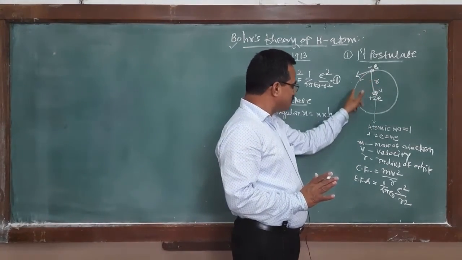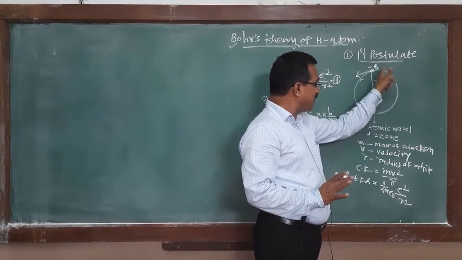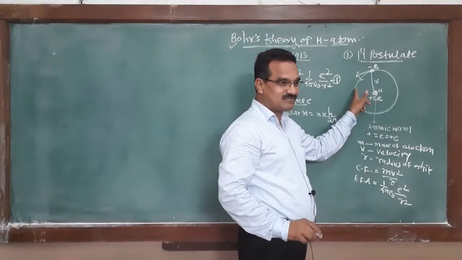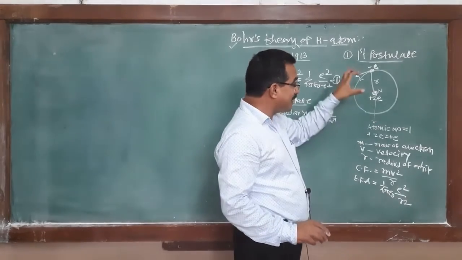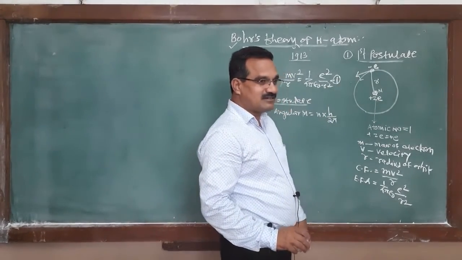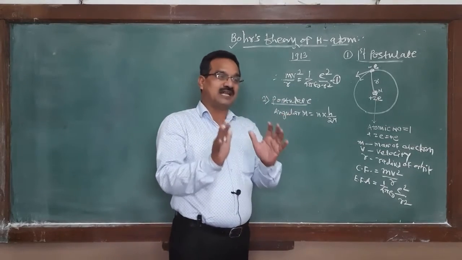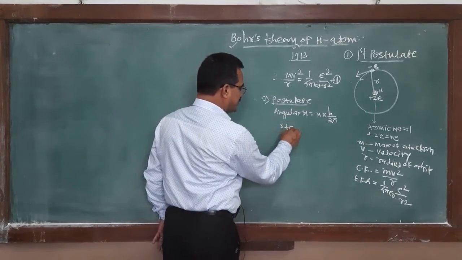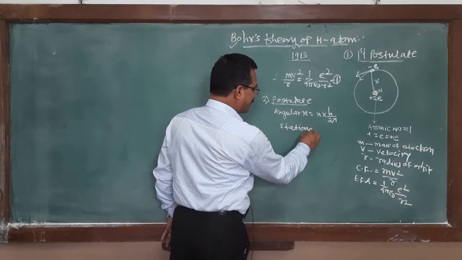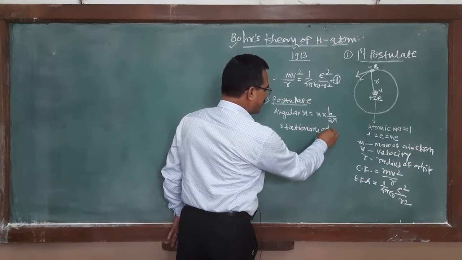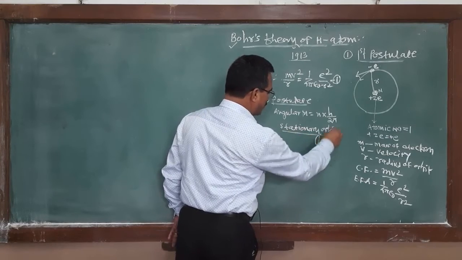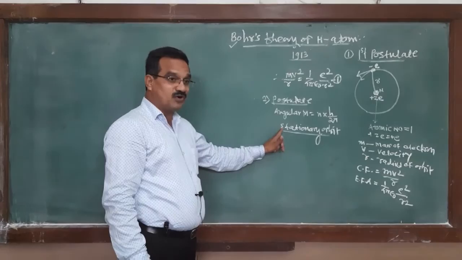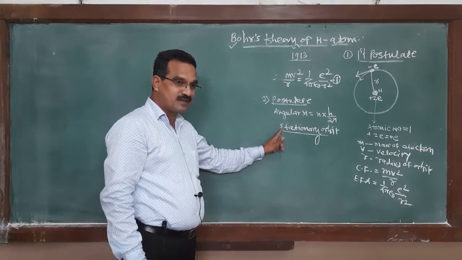And when it revolves within that orbit, at that time it cannot radiate energy. And for that orbit, the energy of the electron remains constant, and such orbits we call a stationary orbit. Why do we call it a stationary orbit? It means that electrons are allowed only to revolve in stationary orbit.